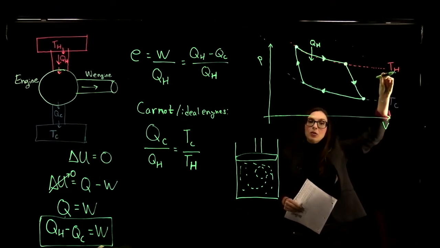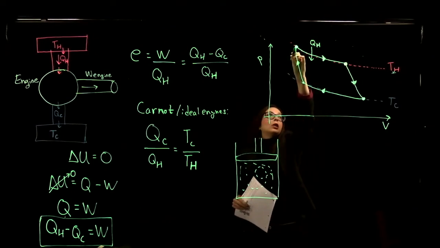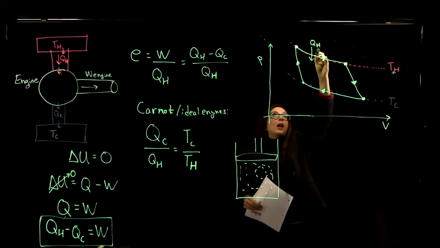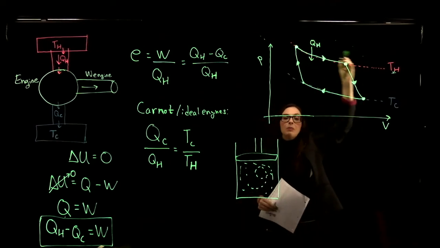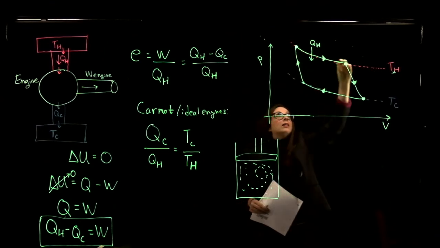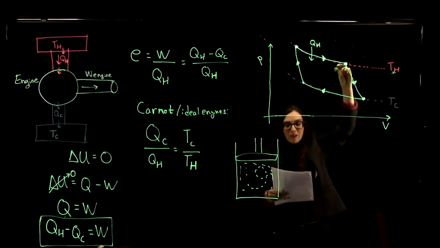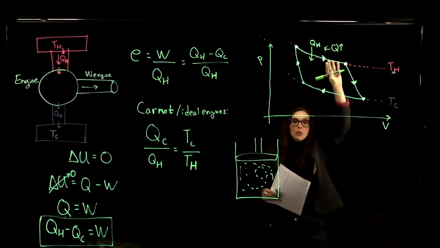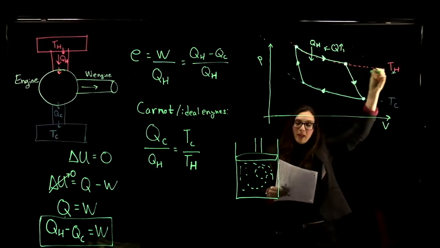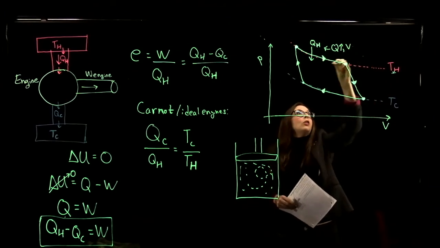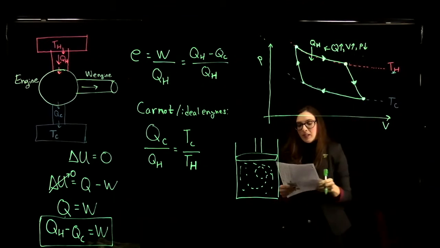And during this isothermal process, we start here at high pressure, low volume, and then when we input energy or input heat but maintain temperature, we end up over here at a lower pressure and a higher volume. So in this step of the process, we are going to input heat. Our temperature is going to remain constant. Our volume is going to increase, but our pressure is going to decrease.